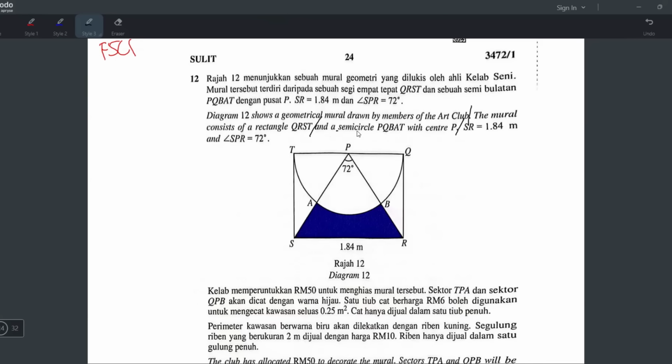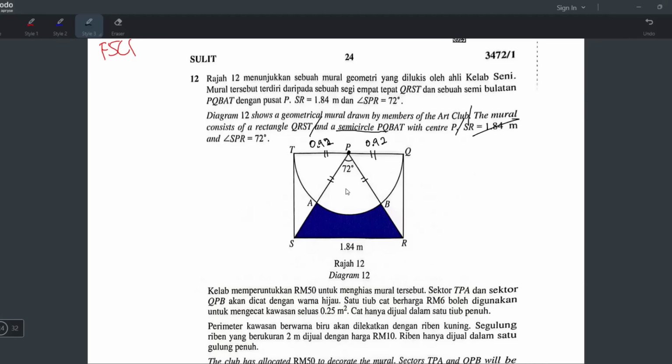PQBAT is a semicircle. Semicircle means half a circle, so the angle is 180. And they say the center is P. That means if you draw from here to here, radius, from here to here, radius, and from here to here, radius also. Means P is the midpoint. And remember they told you this is a rectangle, so top and bottom must be the same length. So we can take 1.84 divided by 2, and get 0.92, 0.92 each. Okay, wait, let me double check. 0.92. Okay, correct.